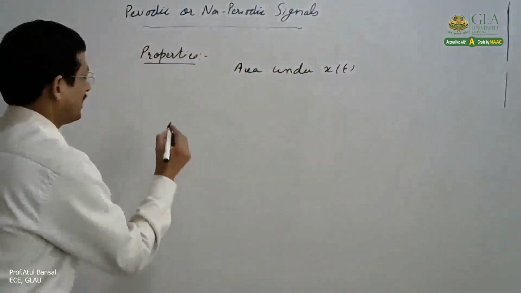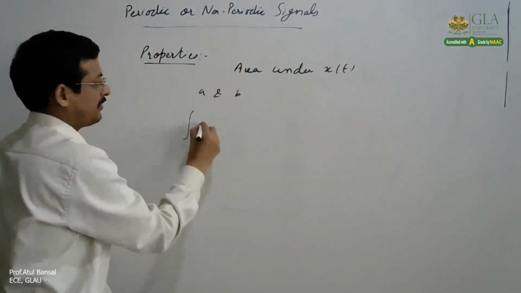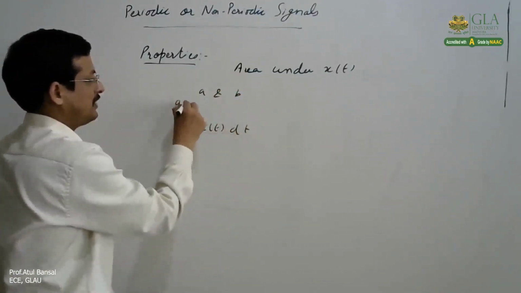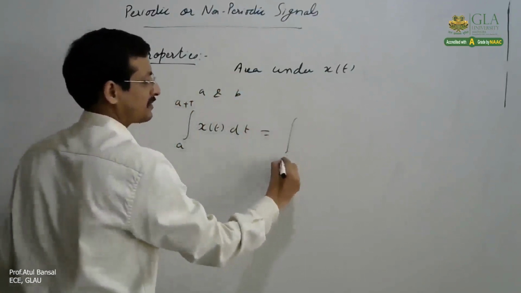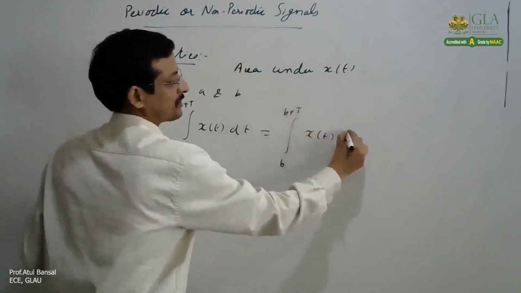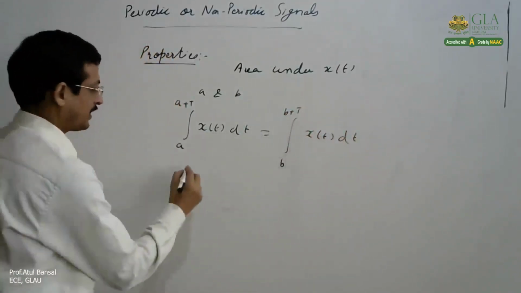That is if we have a and b are two real numbers, then area of the signal from a to a plus T would be the same as b to b plus capital T of x(t). Now a and b can be anywhere.